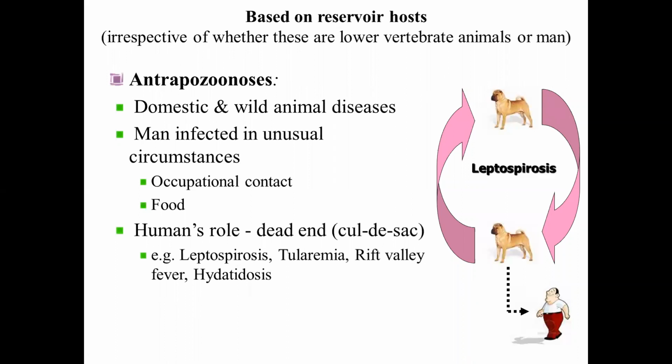You can see in the picture leptospirosis, a classical example of anthropozoonosis. From one dog to another dog, a particular Leptospira serotype gets transmitted. A human being comes in contact with this infected animal and gets the infection. Majority of the time, one of the very important peculiarities of anthropozoonosis is... anthropo, mind the spelling: A-N-T-H, anthropozoonosis.